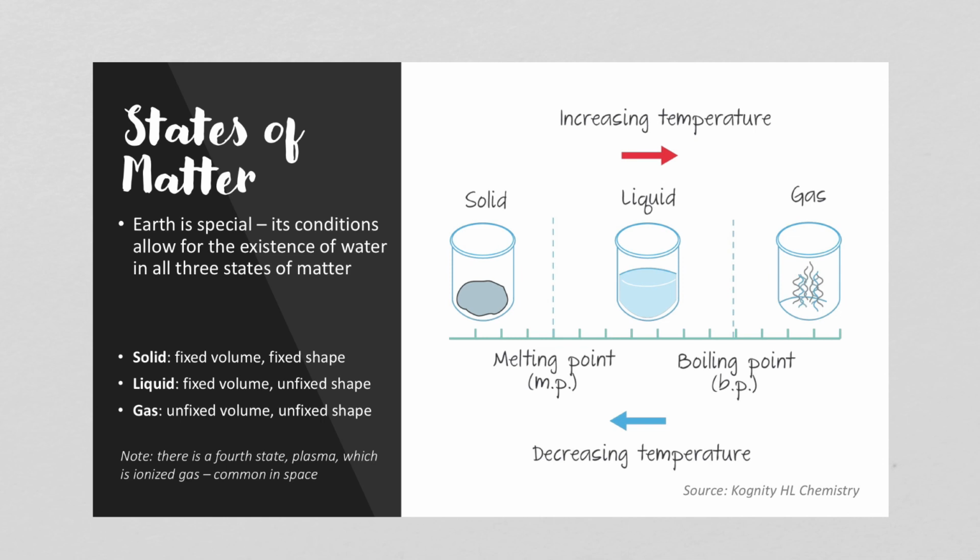So remember, solid means that it has a fixed volume and a fixed shape. Liquid means that it has a fixed volume but an unfixed shape. It'll take the shape of the container it is in. And then gas doesn't have a fixed volume or a fixed shape. There also is a fourth state of matter called plasma, which is an ionized gas, and that's very common in space.